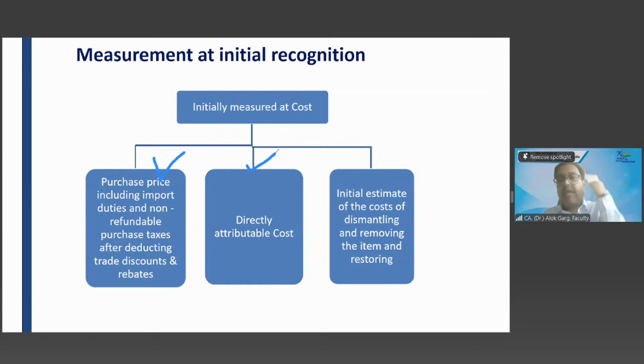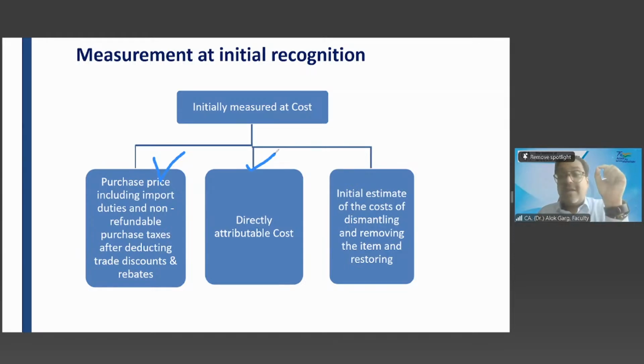And directly attributable costs are those costs which are necessary for bringing the asset into the location and condition for making it available for use.